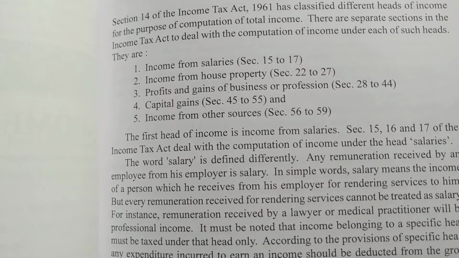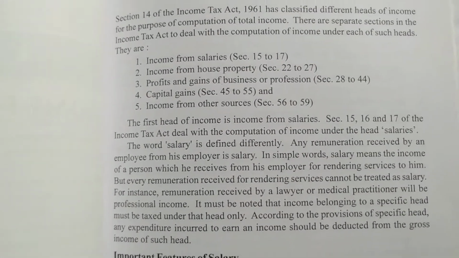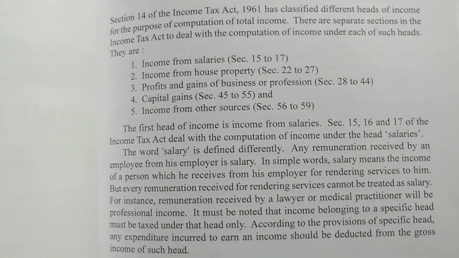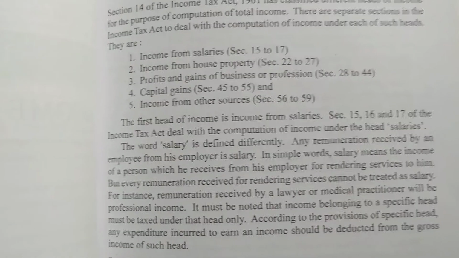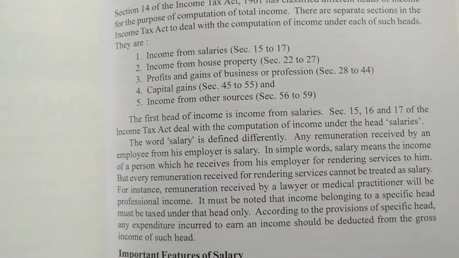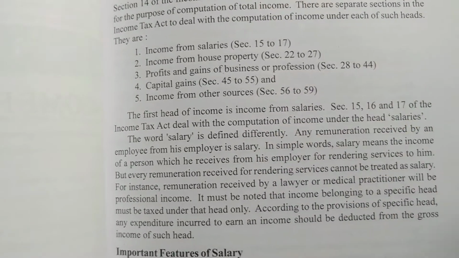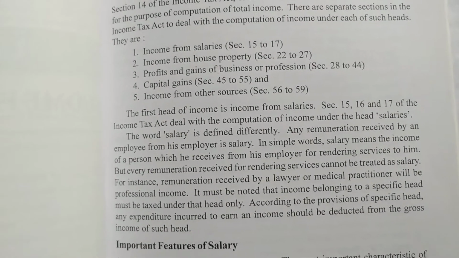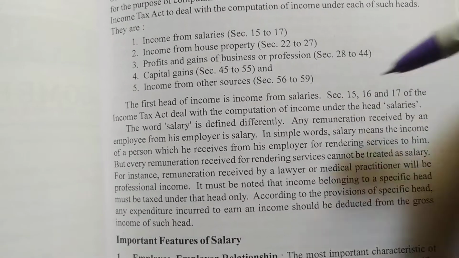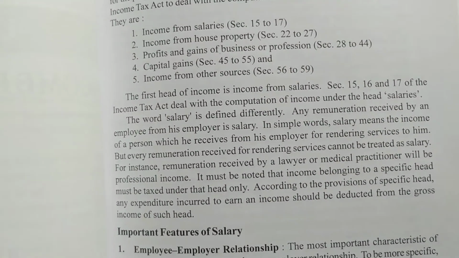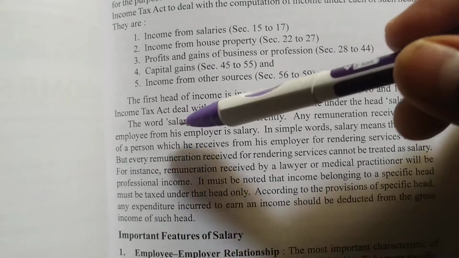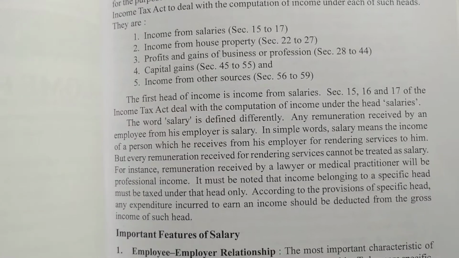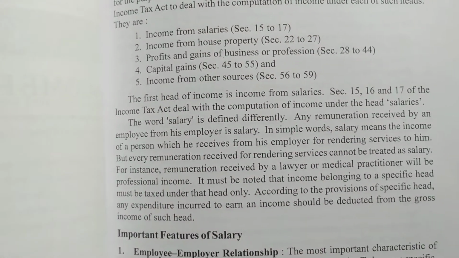So the first head of income is income from salaries, and sections 15, 16 and 17 deal with computing the income under the head salaries. The word salary is defined. Any remuneration received by an employee from his employer is a salary. So there must be two persons, one employer and the other employee. That is called salary.